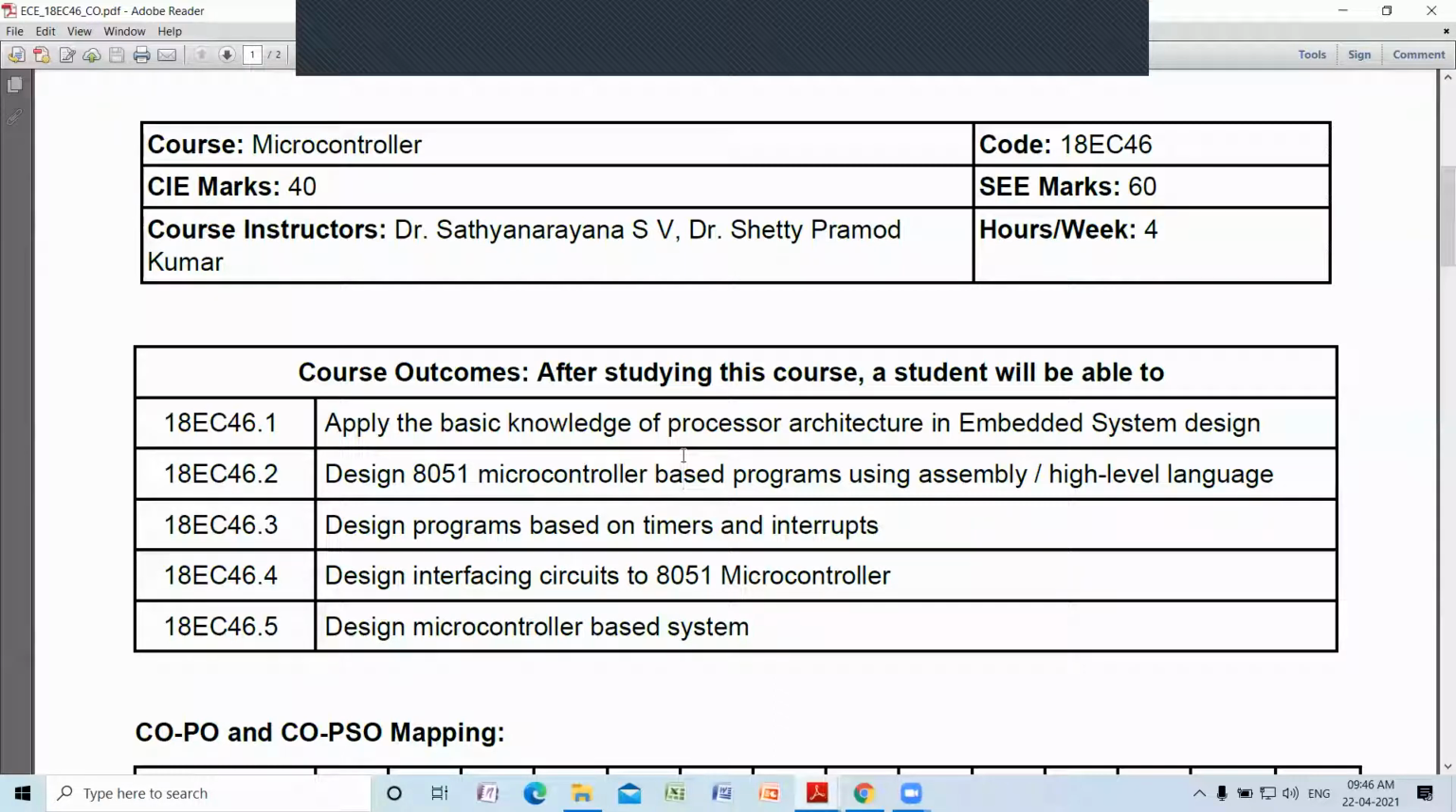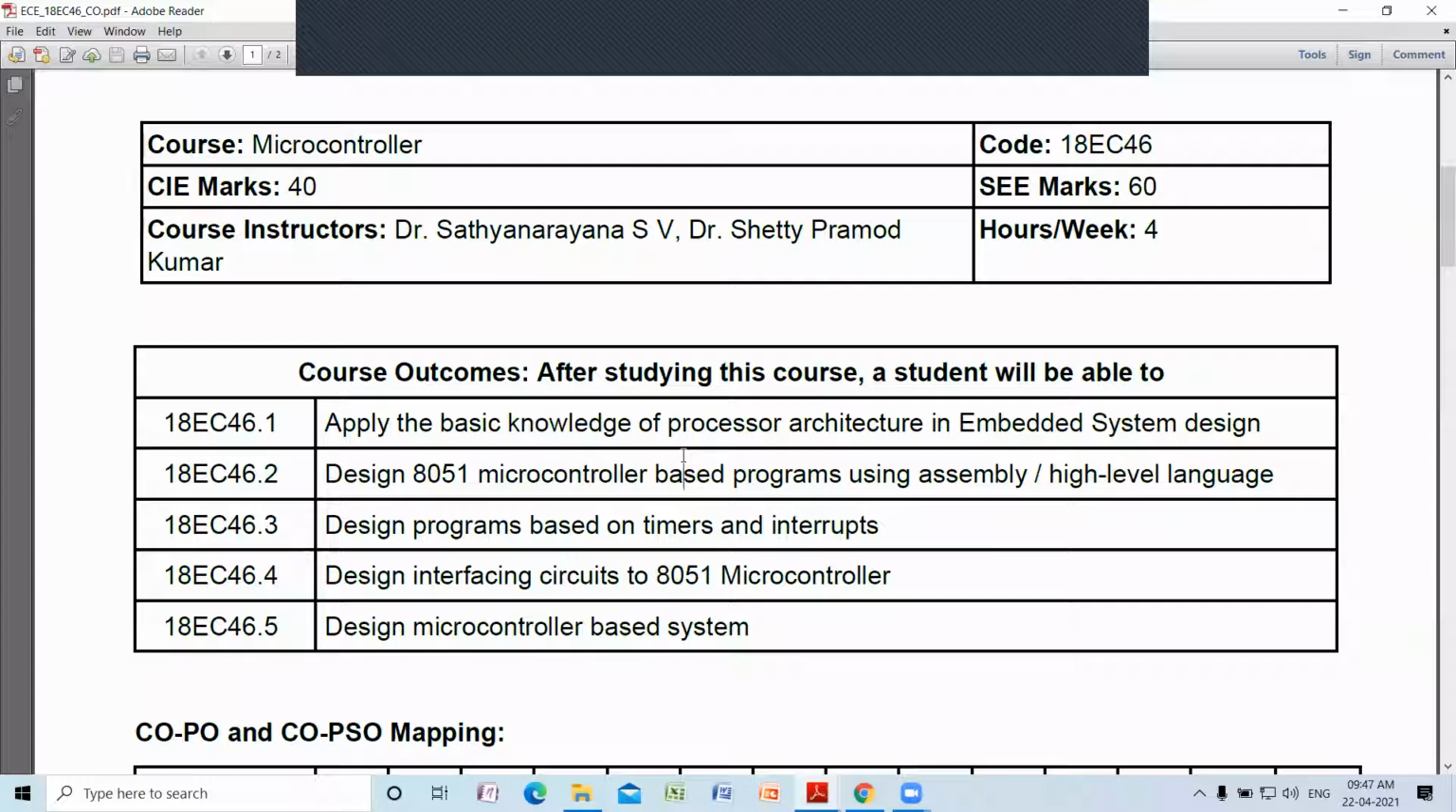And you will be able to design various interfacing applications. That will be your ability. You'll be able to interface any devices of any microcontroller, because this is a basic microcontroller. Once you understand this, you can understand various other microcontrollers like Node MCU, Arduino Uno, Raspberry Pi. These are all the advanced microcontrollers which you can understand. And finally, you'll be able to design microcontroller based system.